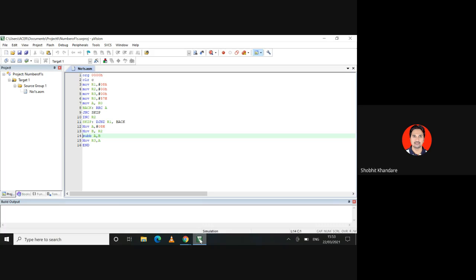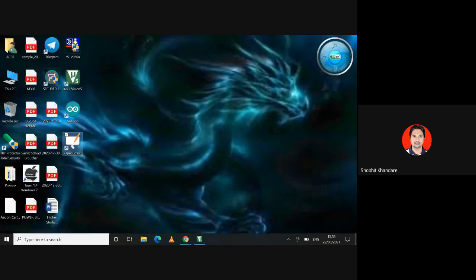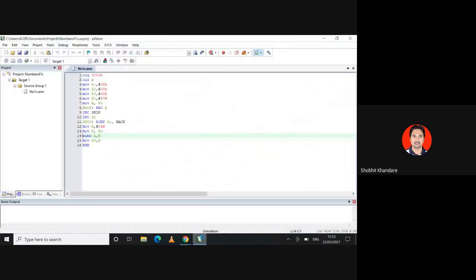So for example, if I am taking A minus B, if A is greater than B, then your carry flag will be 0. And if A is less than B, your carry flag will be 1. So I want to monitor this carry flag.